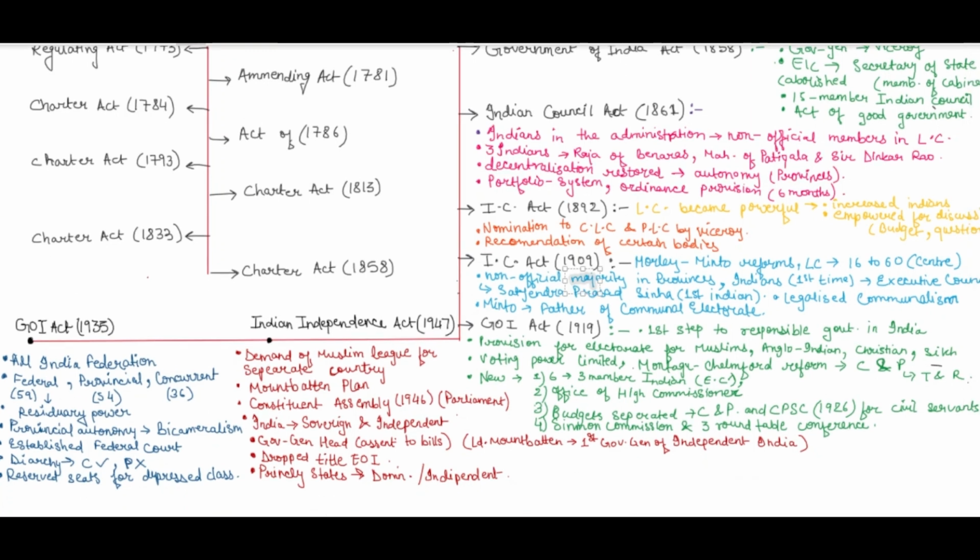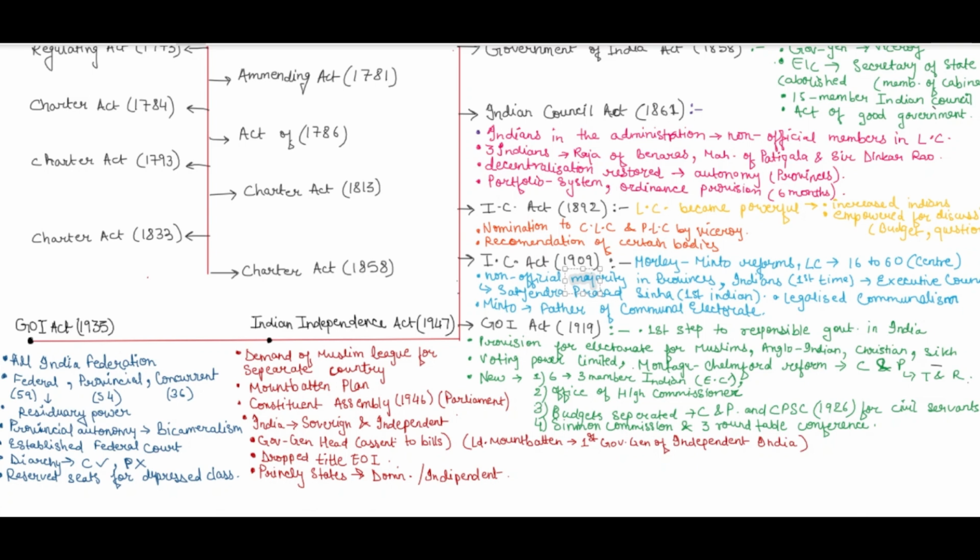Then budgets got separated, for the center and for the provinces, right? Now the center was having its own budget, and provinces could have their own budget. They could discuss their own budget and have discretion over those budgets. So budgets got separated for the very first time. And the Central Public Service Commission was established in 1926 for civil servants.